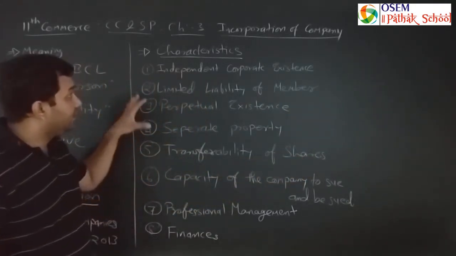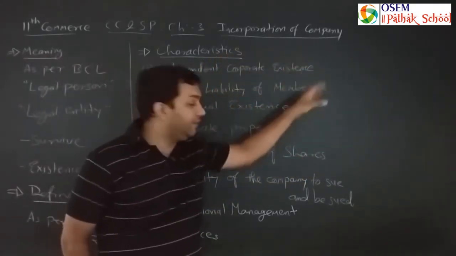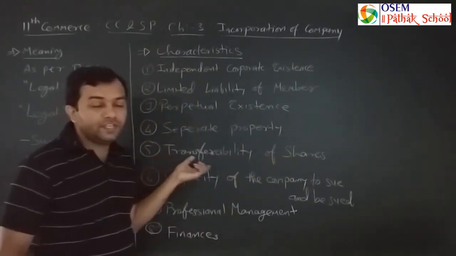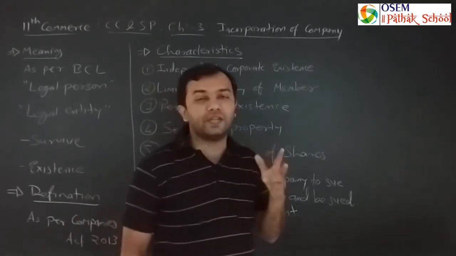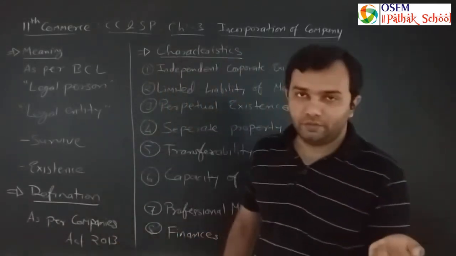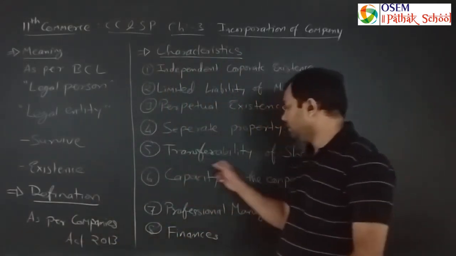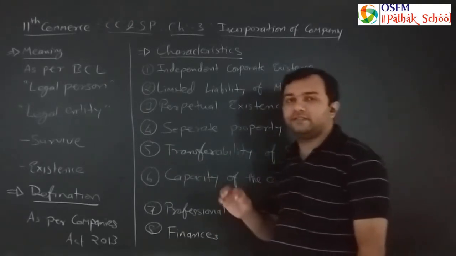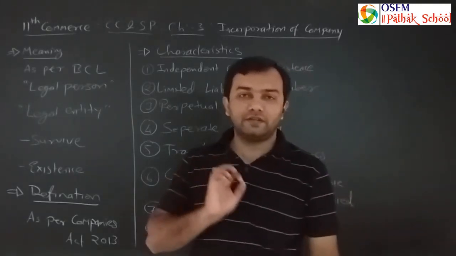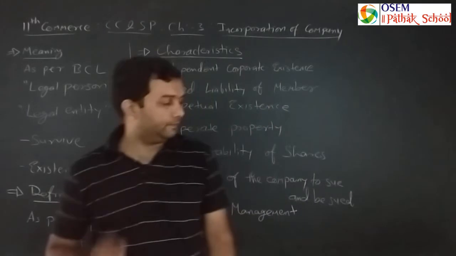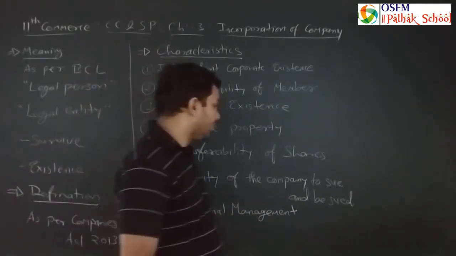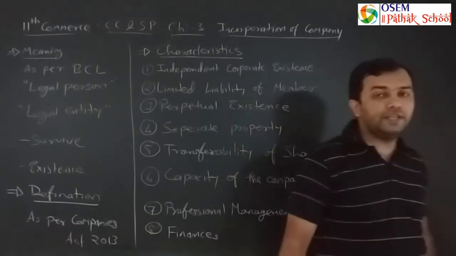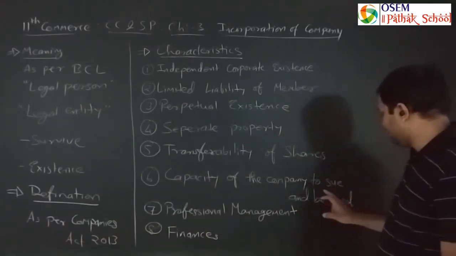Or we can say companies are incorporated only for this. It is also called the share market, and the share market is also called the secondary capital market, which you will learn in the OC subject of the 12th. So transferability of shares is the best thing that ever happened for the company. Next, the capacity of the company to sue and to be sued. What does it mean to sue and to be sued?